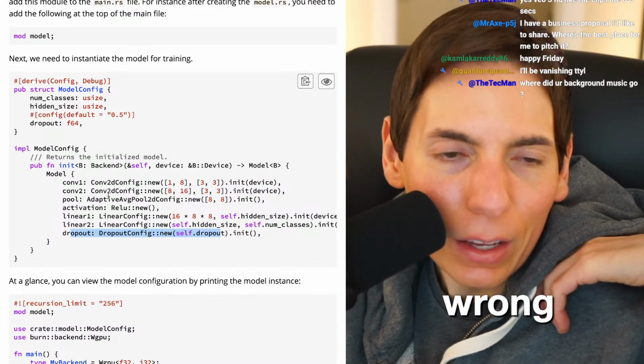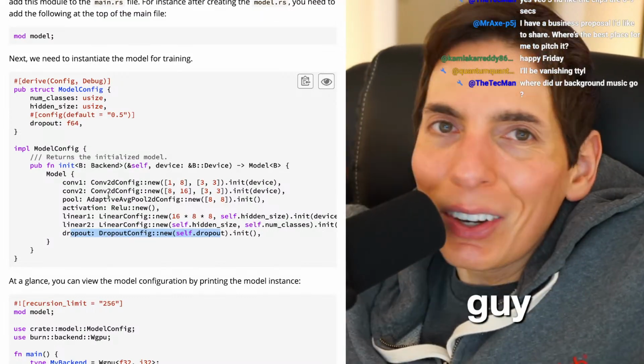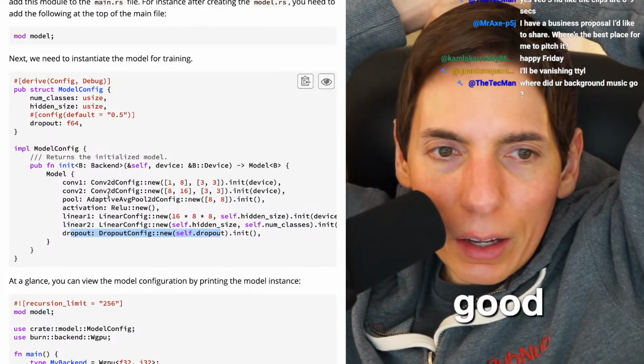It feels wrong. Hey, Quantify Chrome, you'll be vanishing. All right, talk to you later. Have a good moment where you are.